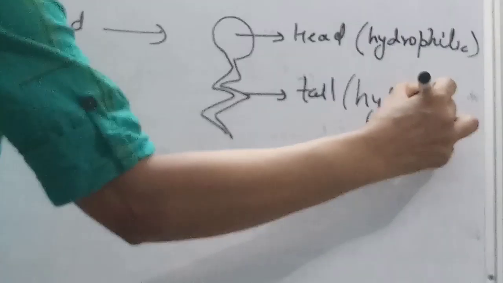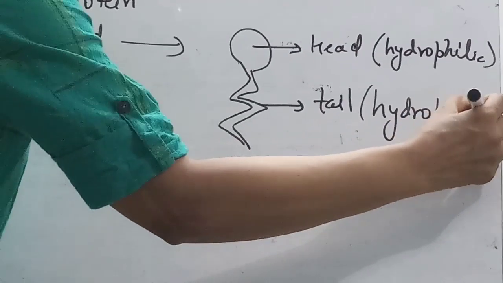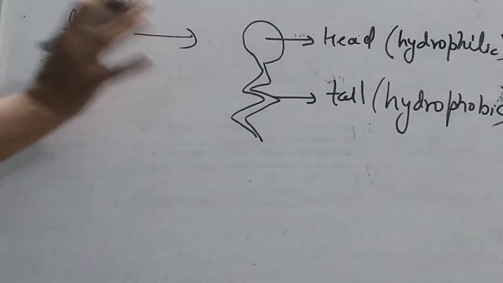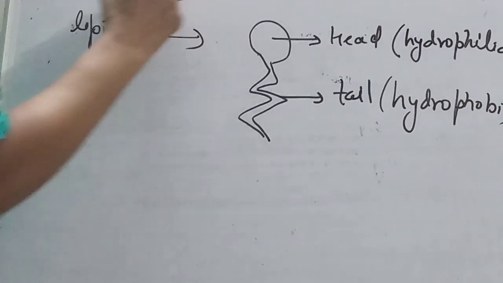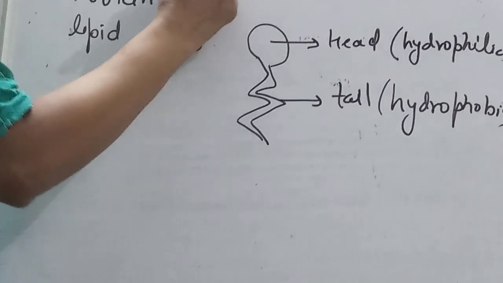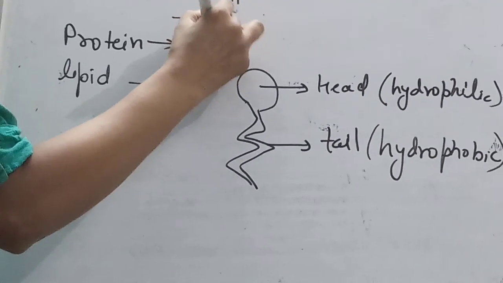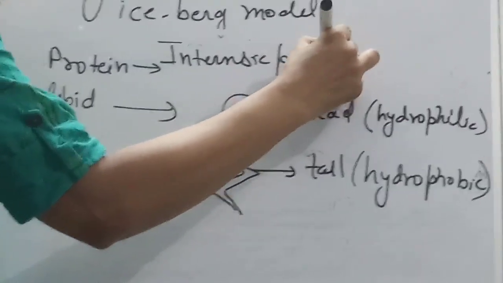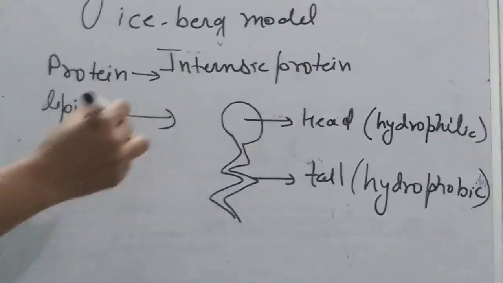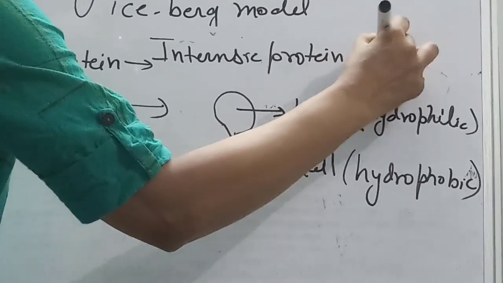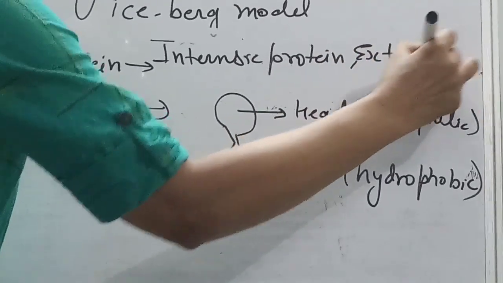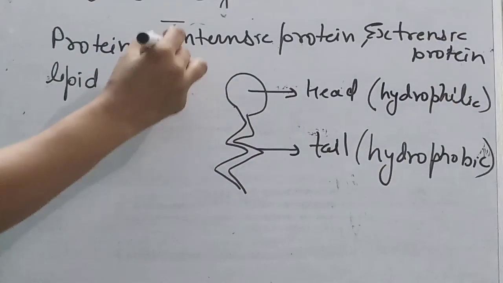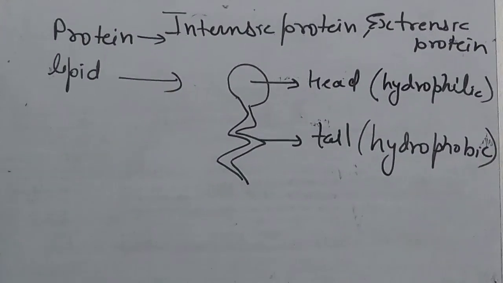Hydrophobic means not friendly with water. And this is a protein. We find there are types of protein: intrinsic protein, extrinsic protein, and one more protein. You can note this down.